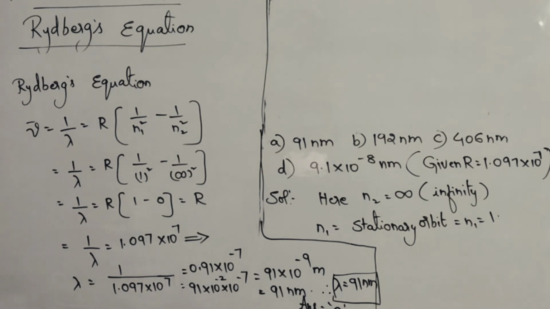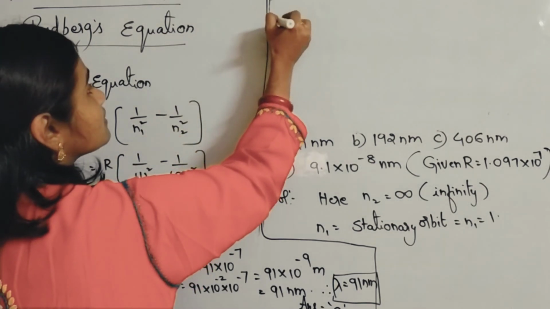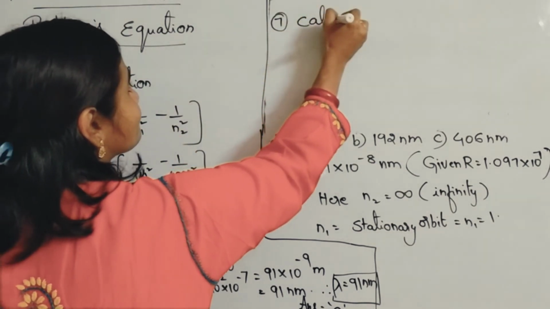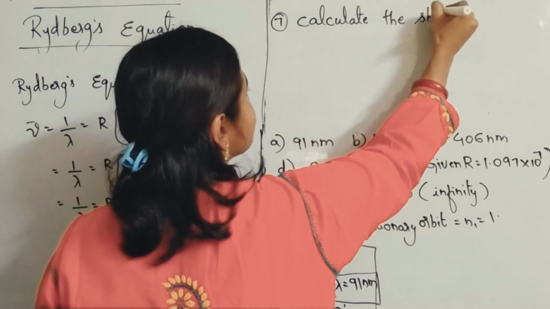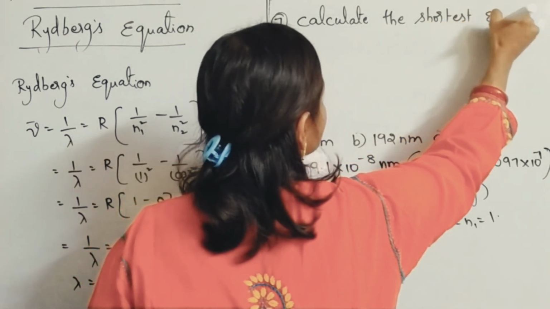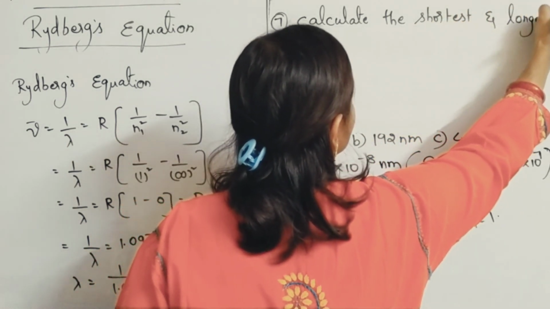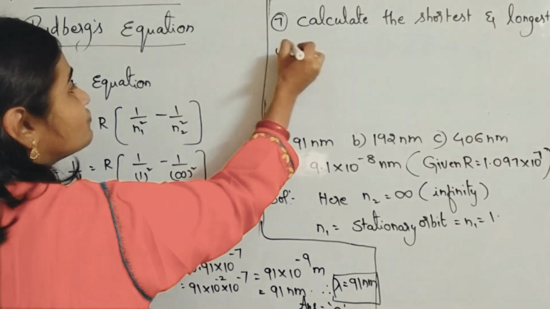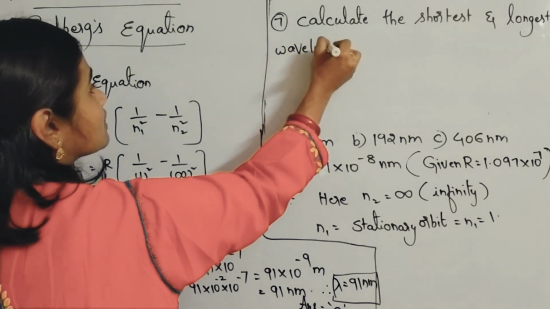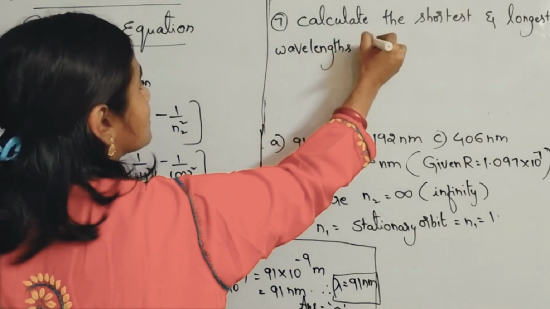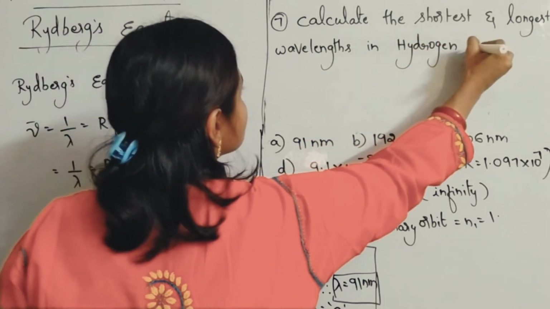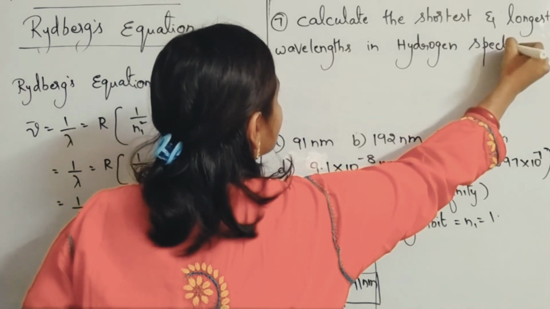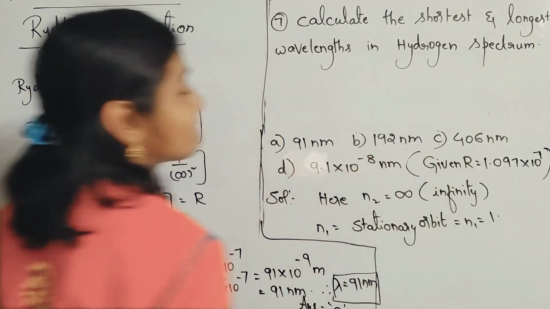Question number 7. Calculate the shortest and longest wavelengths in hydrogen spectrum.